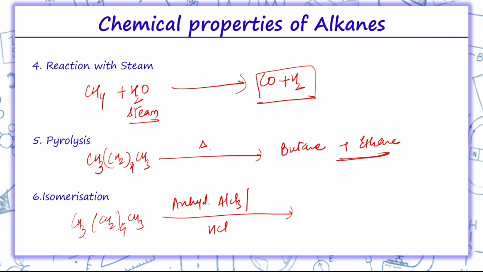The isomers of hexane will be formed, that is 2-methyl pentane, or it can be 3-methyl pentane. So, this is all about these chemical properties.